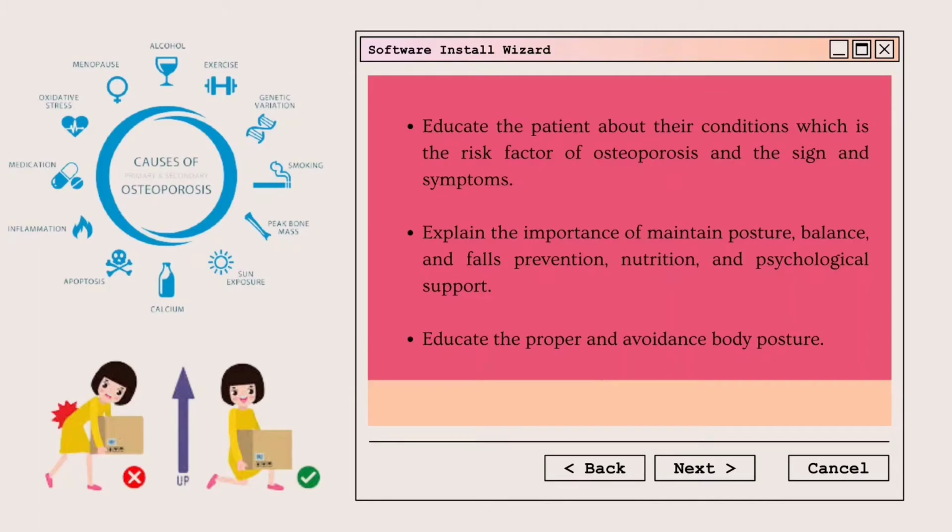Explain the importance of maintained posture, balance, fall prevention, nutrition, and psychological support. Therapists can also educate on proper posture and the avoidance of certain body postures, such as twisting the trunk and bending forward when doing activities, or doing activities that require reaching for objects. For more detail about body posture, you can refer to the National Osteoporosis Foundation website.